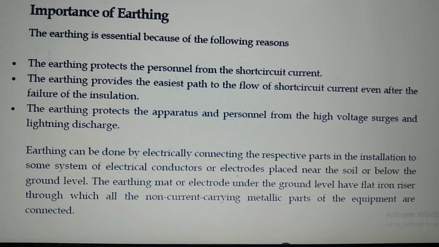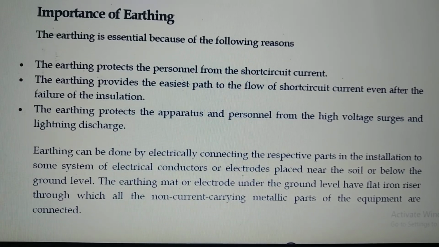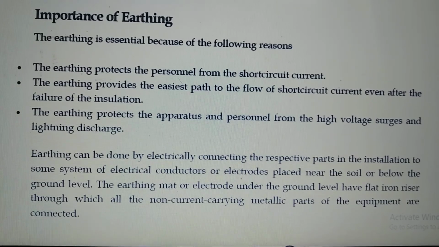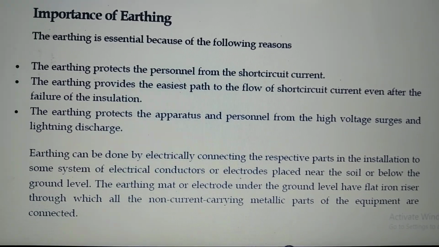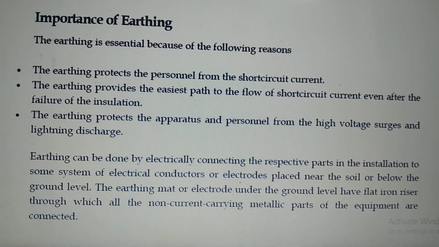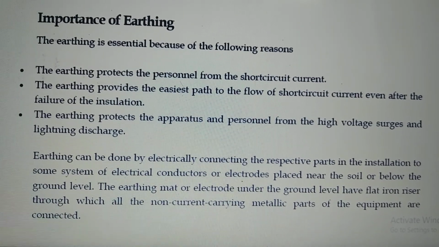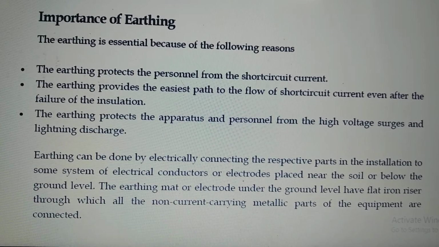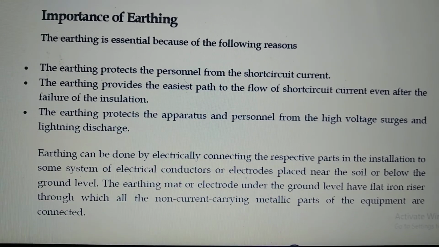The earthing can be done by electrically connecting the respective parts in the installation to some system of electrical conductors or electrodes placed near the soil or below the ground level. The earthing mat or electrode under the ground level has a flat iron riser through which all the non-current carrying metallic parts of the equipment are connected.